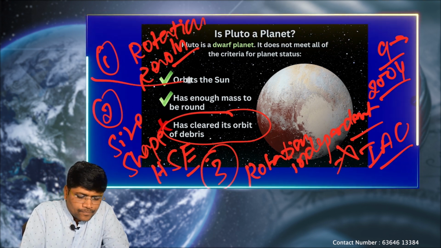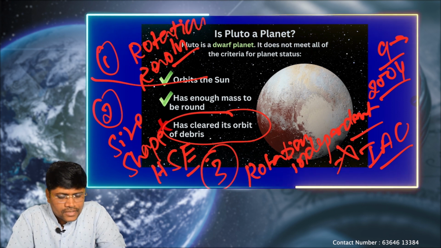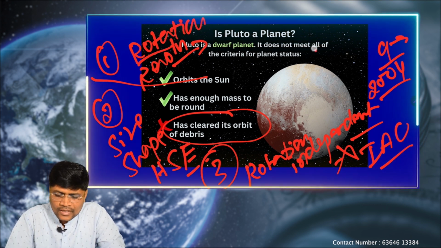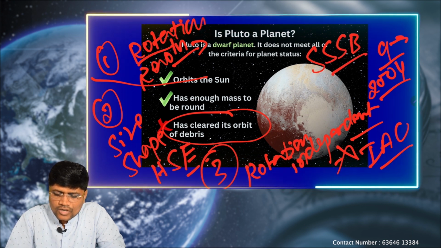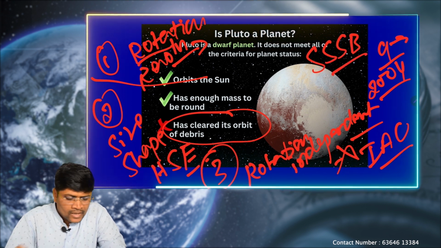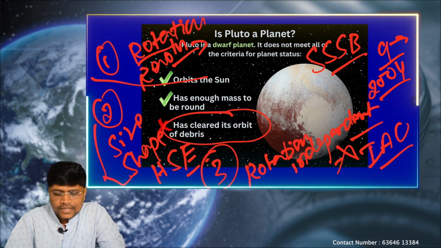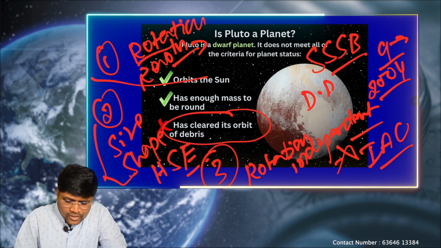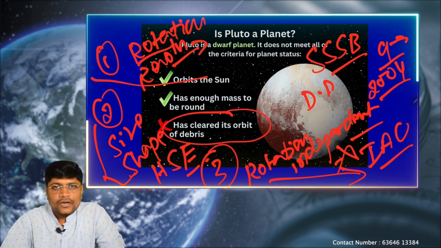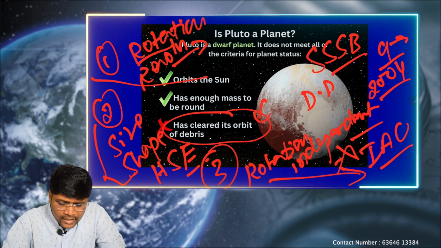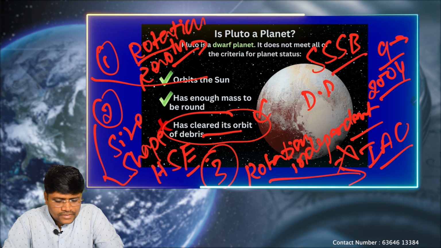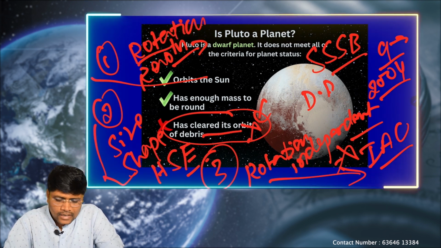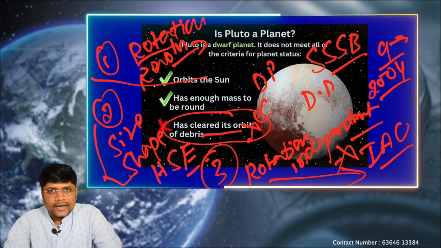Any celestial body which satisfies only the first rule, rotating on its own axis and revolving around the sun, is called a small solar system body. If they satisfy the first two conditions, they are called dwarf planets. Pluto did not satisfy the third rule. That means it has not cleared the neighborhood objects in its path. That's why it was removed from the status of a planet and is now placed among the dwarf planets.